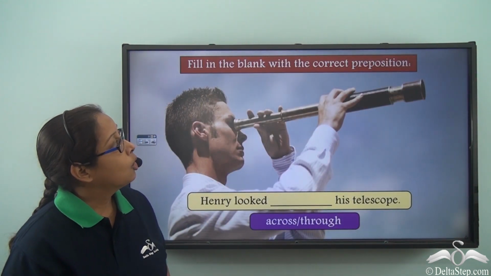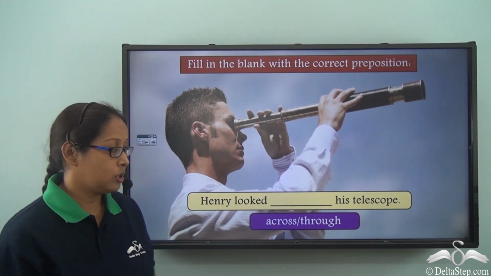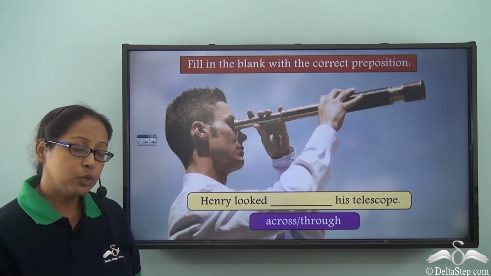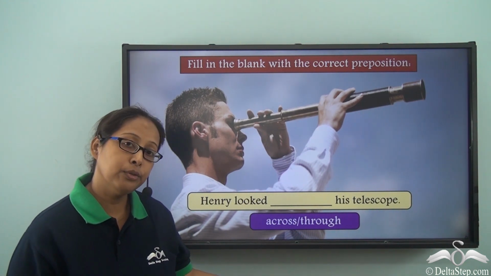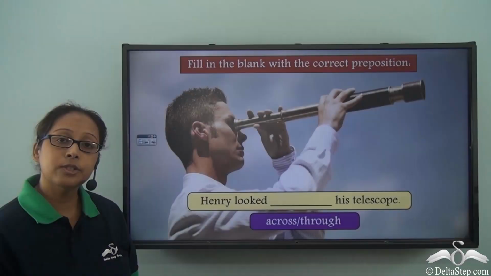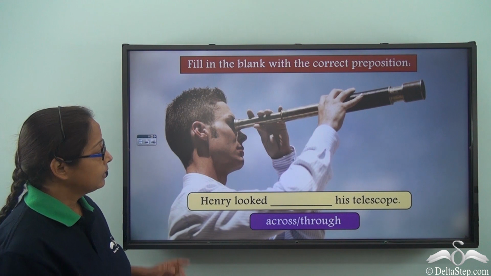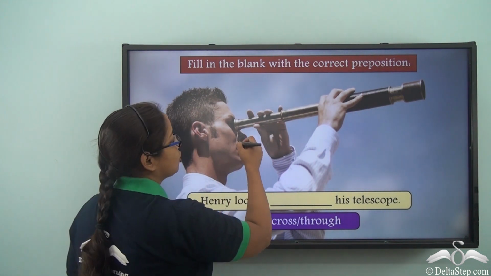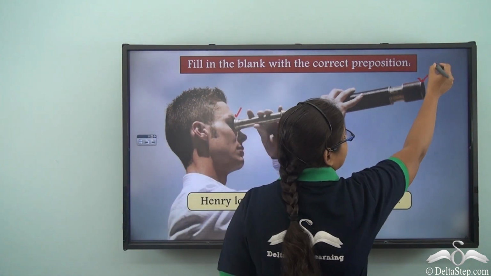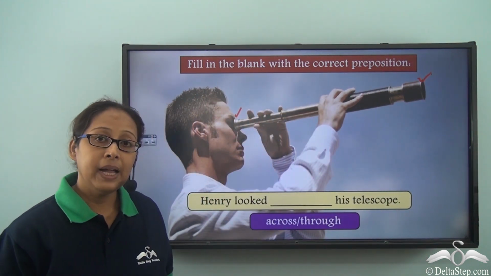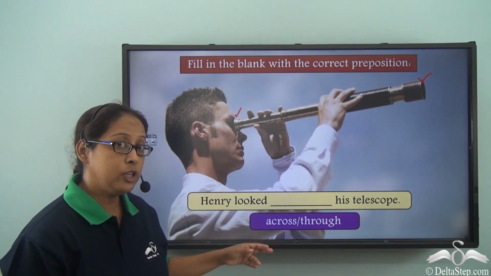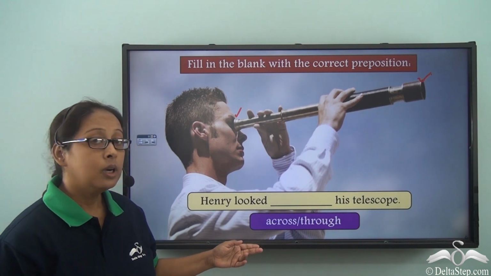Fill in the blank with the correct preposition. Henry looked dash his telescope. The options are across and through. What do you think will be the answer? Let's check it out. This is Henry and he's looking through his telescope. So he's looking from one end to the other end. But which word are we going to use over here? Can we use across? No.